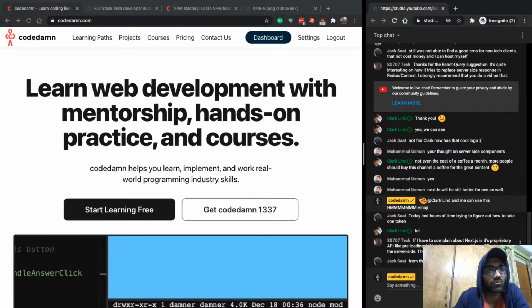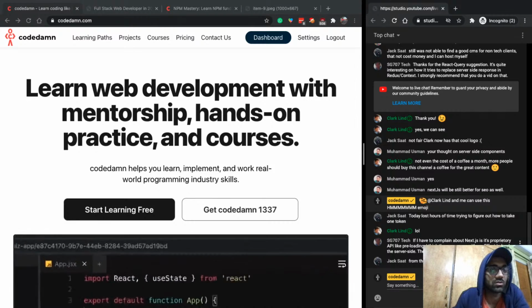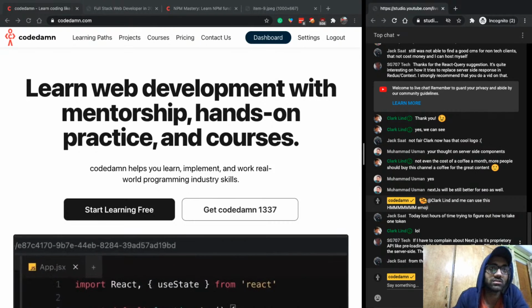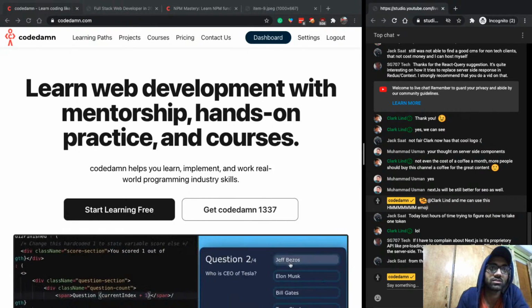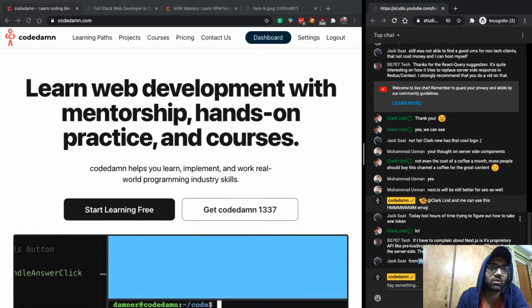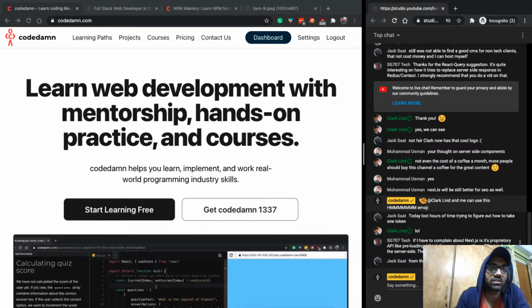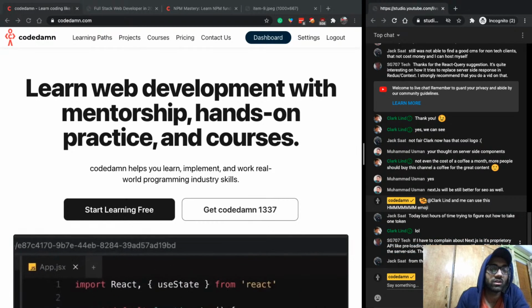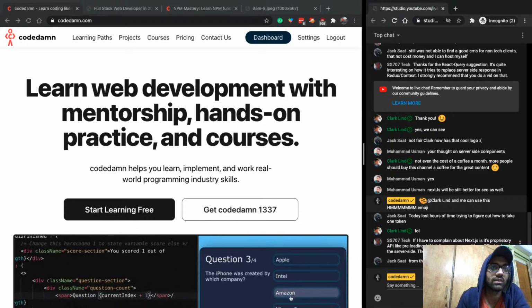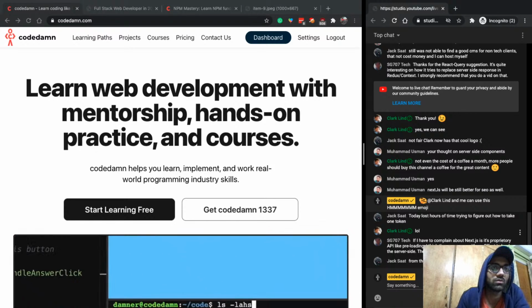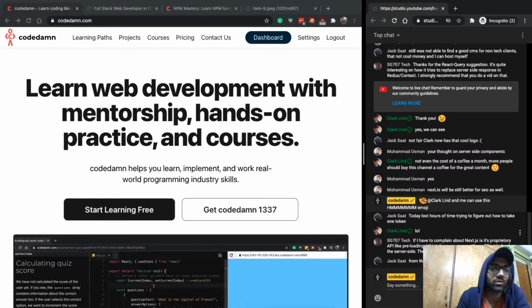Today I lost hours of time trying to figure out how to take one token from the browser in the Next.js render website. Not really sure what that means. What do you mean by a token? If I have to complain about Next.js, it's its proprietary API, like the free prefetch. I think they can come with useEffect to load on the server side. Okay, I'm confused with that.